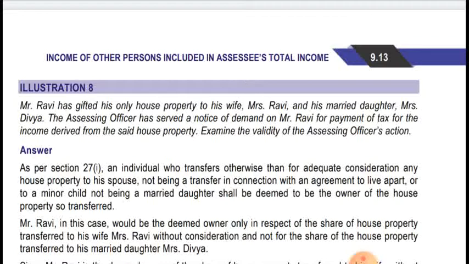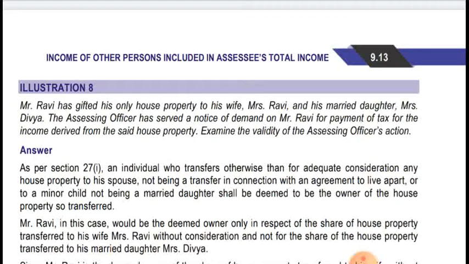Okay, so let's see. As per section 27(1), an individual who transfers otherwise than for adequate consideration, that is without adequate consideration or for inadequate consideration, any house property to his spouse, not being a transfer in connection with an agreement to live apart, or to a minor child, not being a minor married daughter. Okay, so these two are excluded. That is, if there is an agreement to live apart, then the house property is transferred, clubbing will not be applicable, and when it is transferred to a minor married daughter, then the clubbing provision will not be applicable.